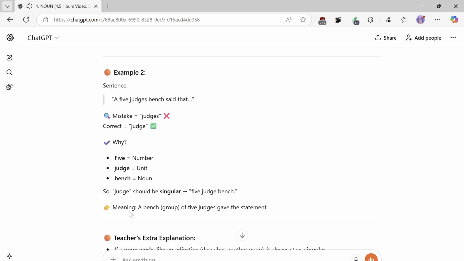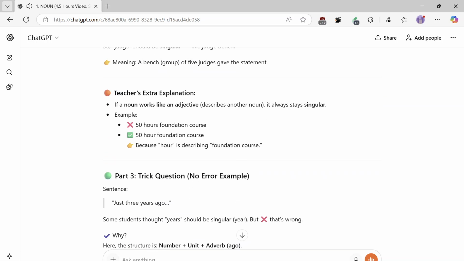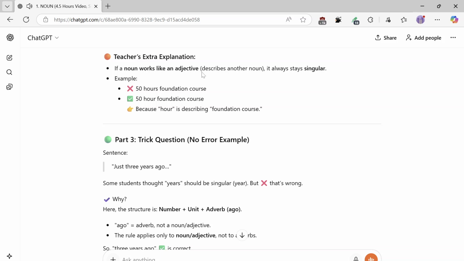Teacher's extra explanation. If a noun works like an adjective, describes another noun, it always stays singular. Example, 50 hours foundation course. Correct: 50-hour foundation course, because hour is describing foundation course.